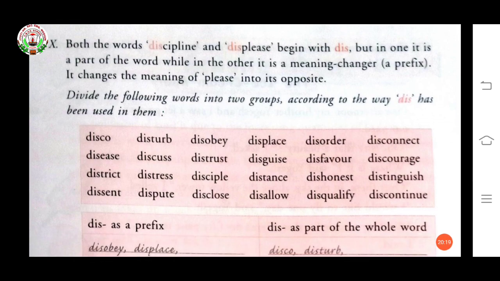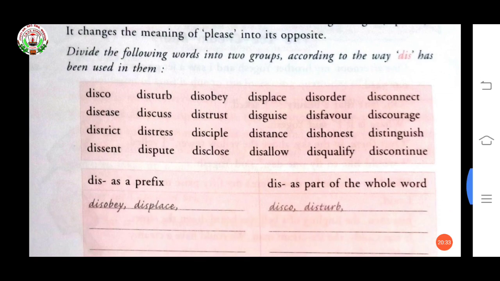Now, divide the following words into two groups according to the way dis has been used in them. This exercise you have done in your previous class 6. Okay? So, again you have to do this. This as a part of the whole word and this as a prefix. A prefix is used to make the opposite of the word.